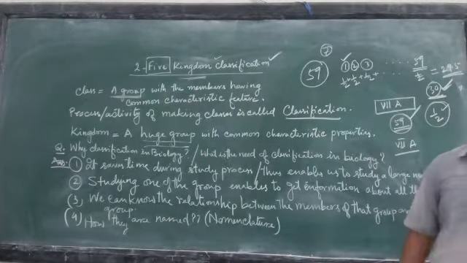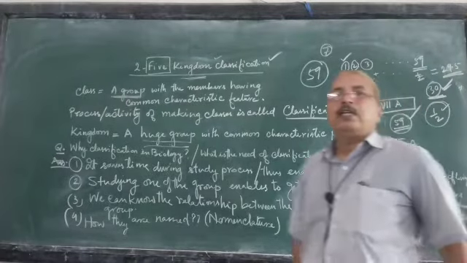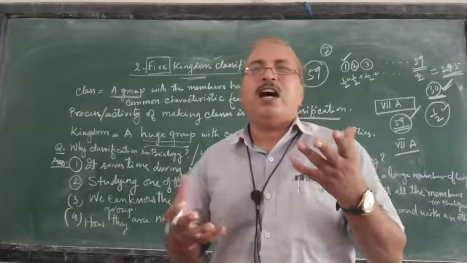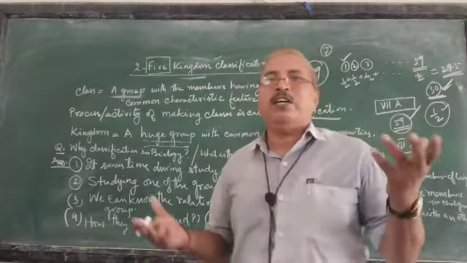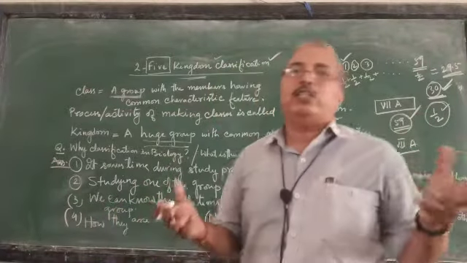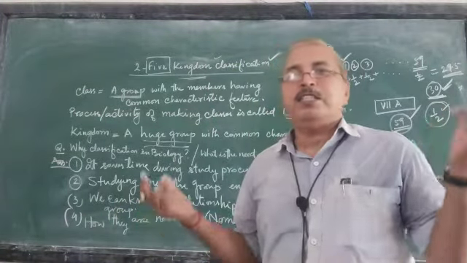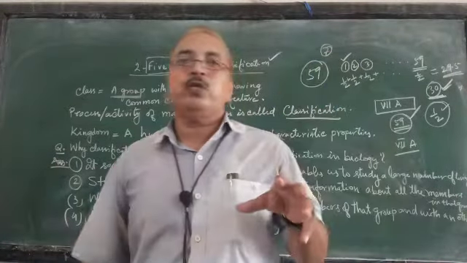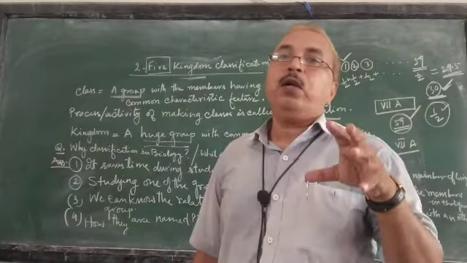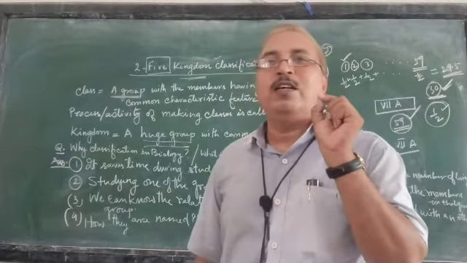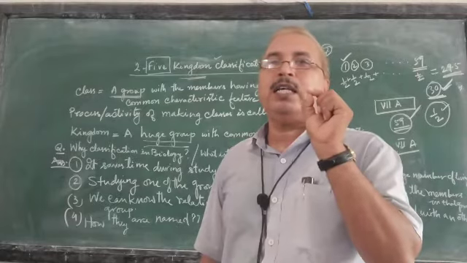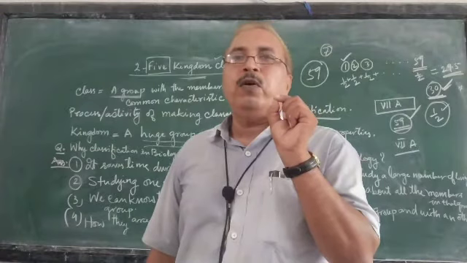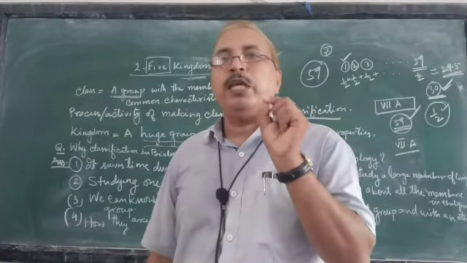Say Porifera. If I say Porifera, this word may appear to you to be a very unfamiliar word. You may not have ever heard this word. But this name is given based on certain techniques that we use in biology. Pore is a very small hole. The meaning of the word pore is a very small hole, a minute hole. Right? The plural of pore is pori.